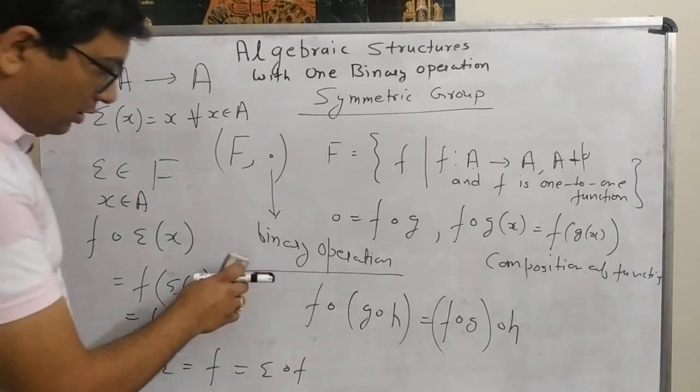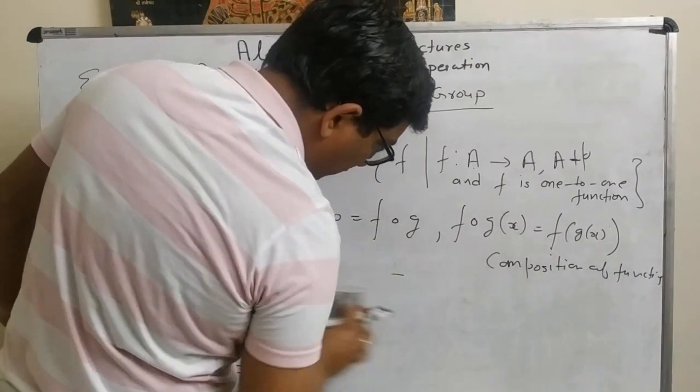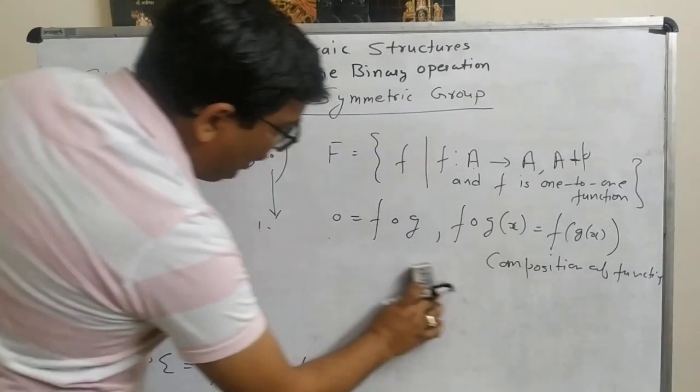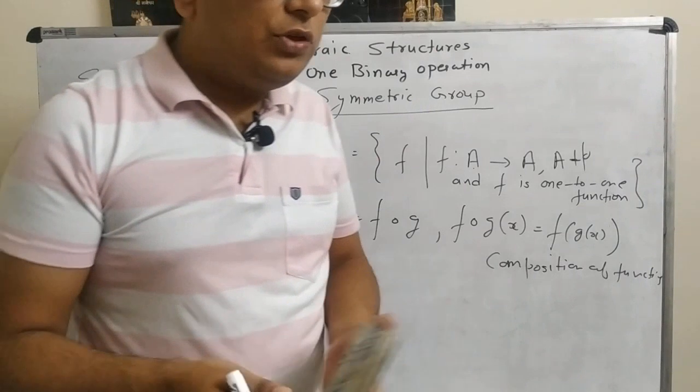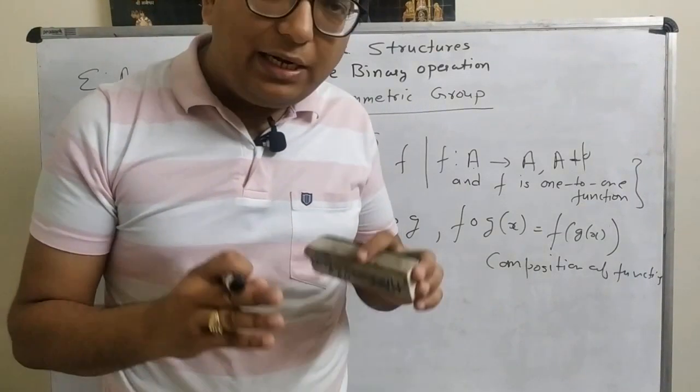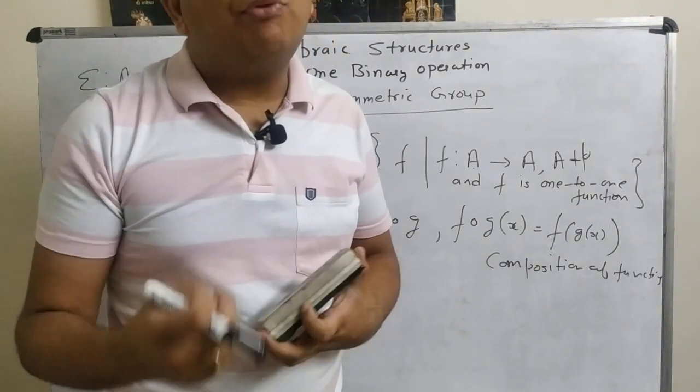So now let's move on. We also know that if a function is one-one and onto, then its inverse function also exists. And that inverse function is also a one-one and onto function.